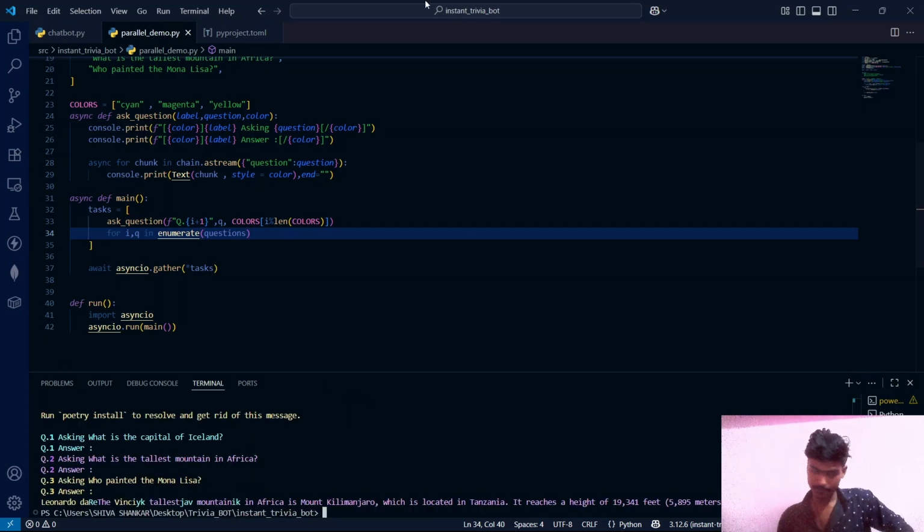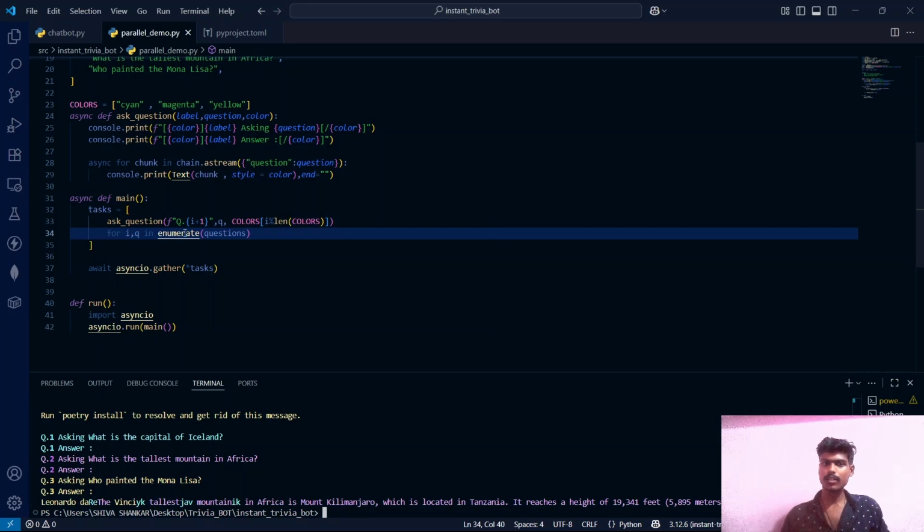So you can see the output, guys. The first question is rendered blue in color. That means the answer of the first question is also those chunks which are blue in color. It parallelly rendered the answers of all the questions side by side. This is a chunk of the third answer. This is another chunk, and this is the chunk of the first answer. This is the chunk of the first answer, and whatever you are seeing in pink in color, all of this is the answer of the second one. So this is what a stream method can do. It gave the answers parallelly. It did not wait for each question to complete.